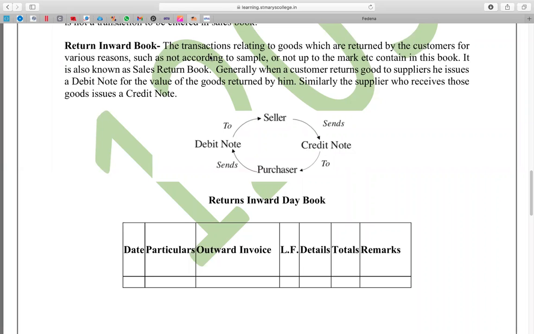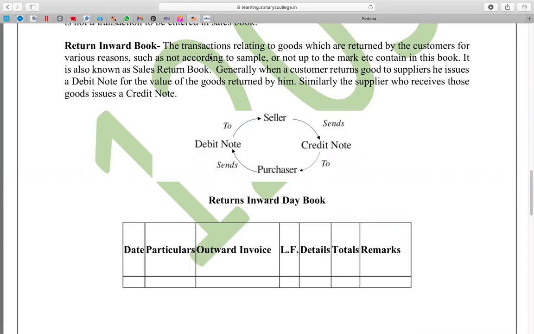The transactions relating to goods which are returned by the customers for various reasons, such as not according to sample or not up to the mark, etc., are contained in this book. It is also known as the sales return book. Generally, when a customer returns goods to suppliers, he issues a debit note for the value of the goods returned by him. Similarly, the supplier who receives those goods issues a credit note.